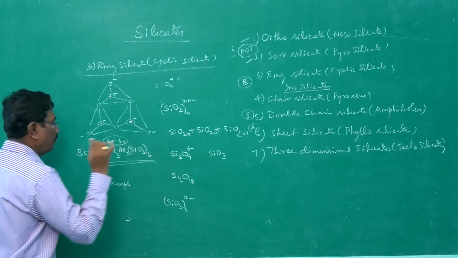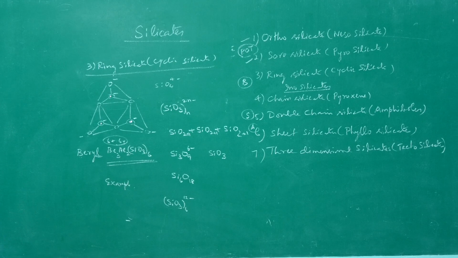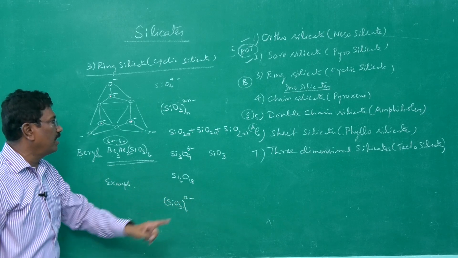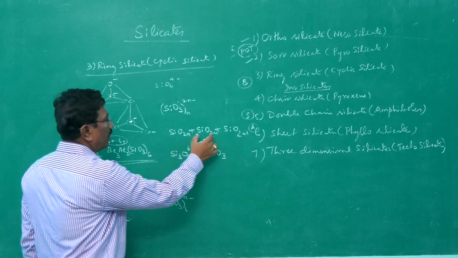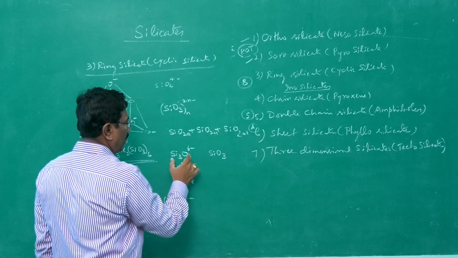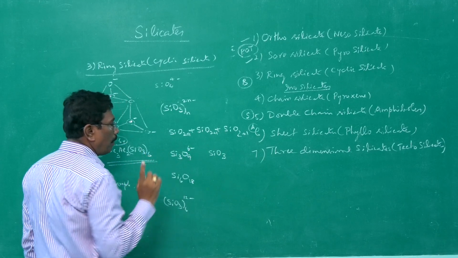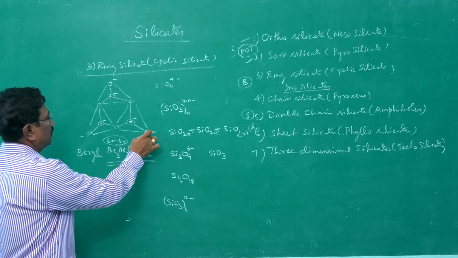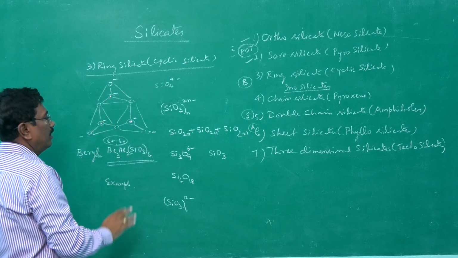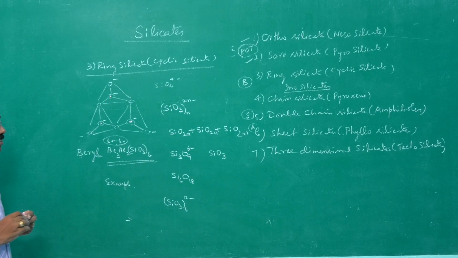This is the example for ring silicate or cyclic silicate containing 6 SiO3 units. And the total charge becomes 12 minus. How? We managed to get silicon oxygen Si3O9. Likewise charge 2 plus 2 plus 2, therefore 6. This is how we have got the charge.